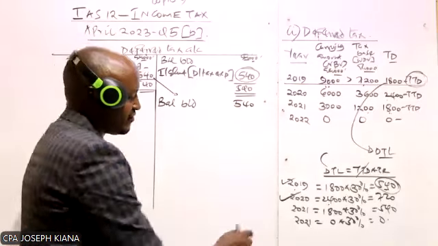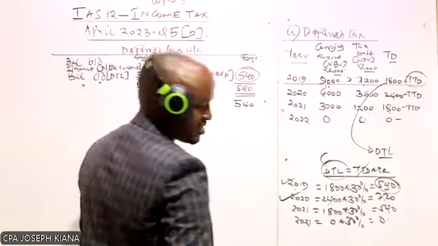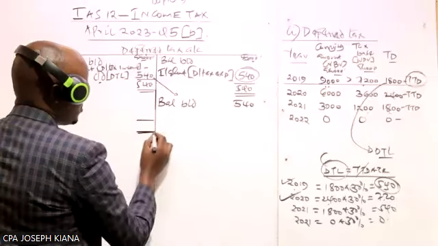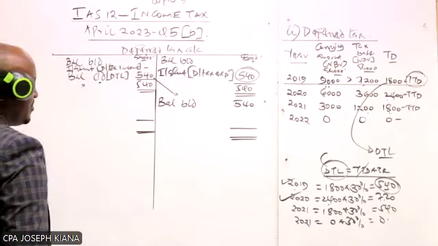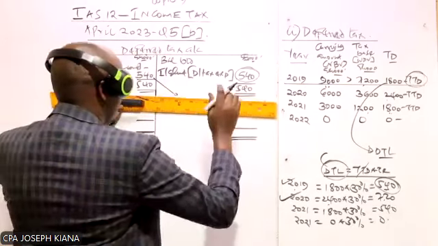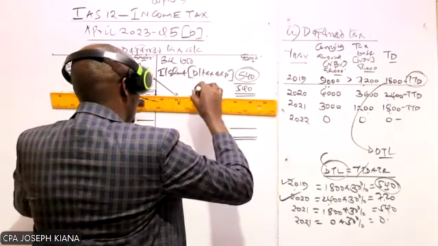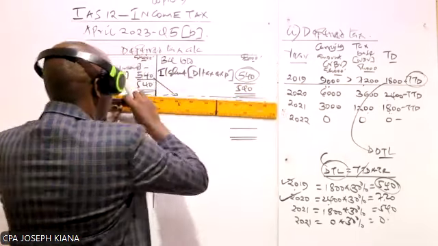And then at the end of this year, we already have a deferred tax liability at the end of the year. How much is it? 720. So what we need to do now, at the end of the year, and maybe for you to understand, remember now we are through with this account for 2019.